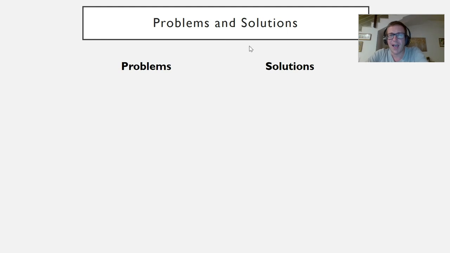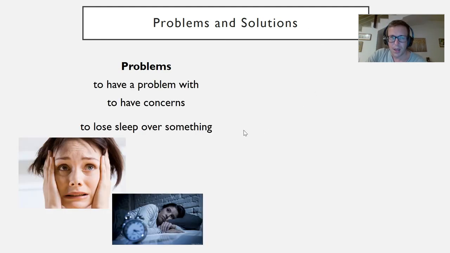Finally, we have vocabulary on problems and solutions. So, vocabulary with problems: to have a problem with, to have concerns. Concerns is a bit like problem. And then a nice expression, to lose sleep over something. So it means that you're so worried that you didn't sleep during the night. I lose sleep over something. This is ways to talk about problems you have. Notice with problem you use with. I have a problem with something.